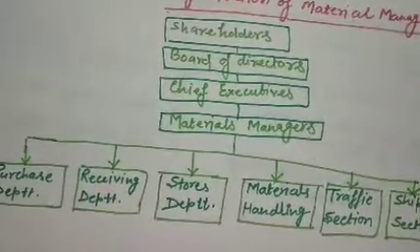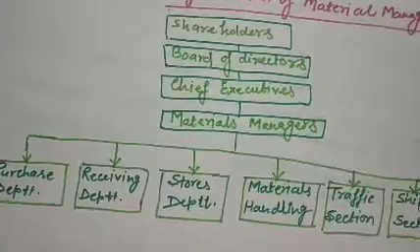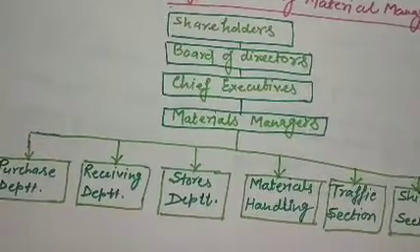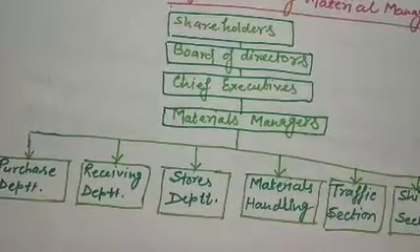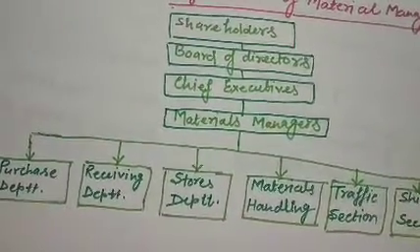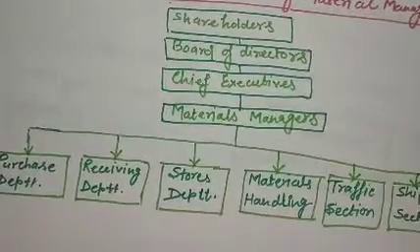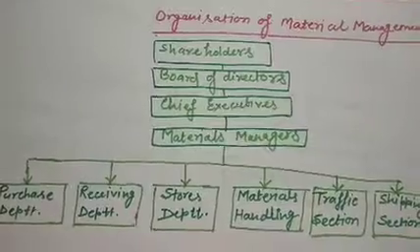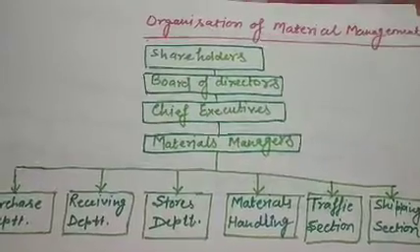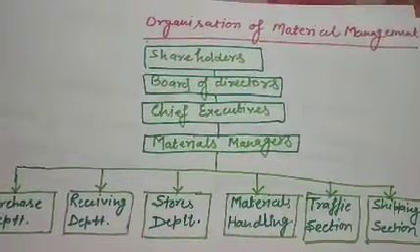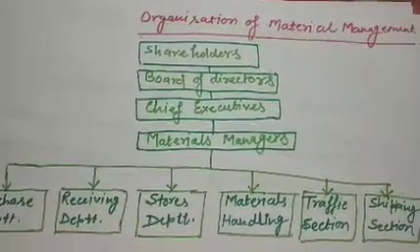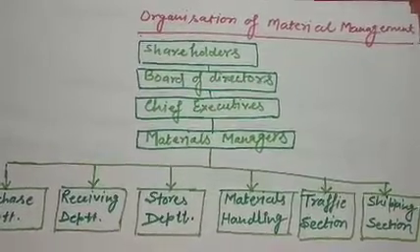But in smaller industries where mass production is the prime concern and material cost is quite low, such a body works under the production department. So we will discuss. Through this discussion, we conclude that there are two functions. First, material management as a prime corporate function, and second, material management as an operating function.